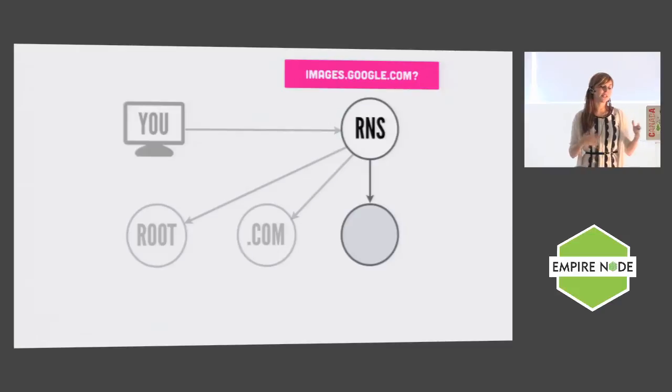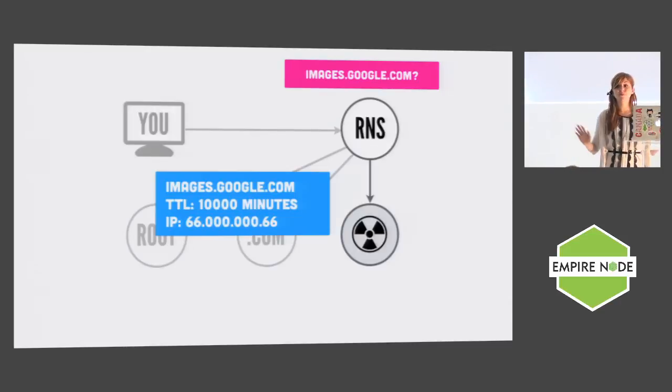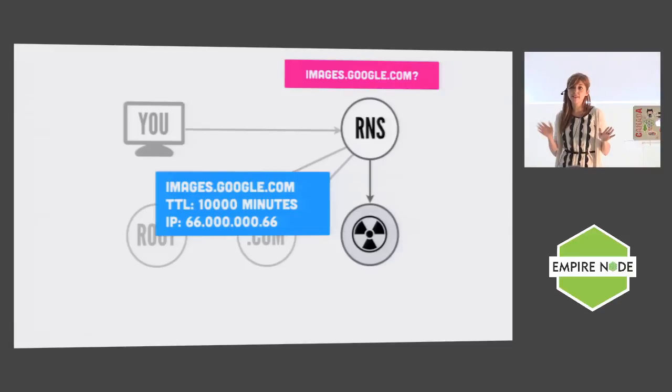If you remember when we were doing this dance, we were talking to that .com server, and the .com server was like, oh, I know about this google.com DNS that you should ask about images.google.com. But let's pretend now that I'm a malware server, and I've somehow managed to convince the .com server that I'm really authoritative about anything in google.com.